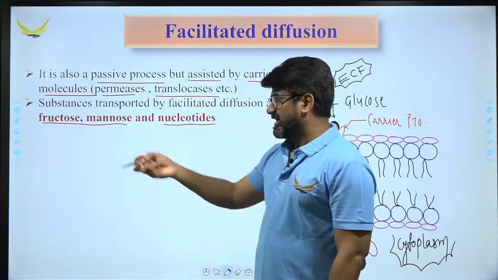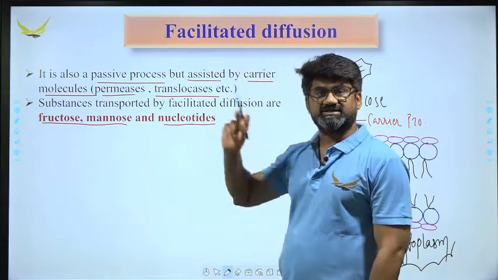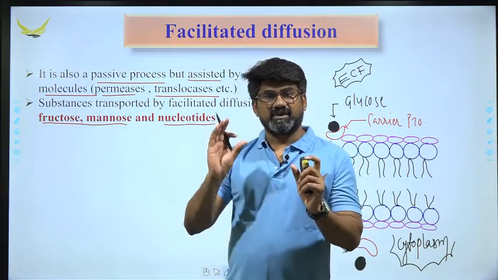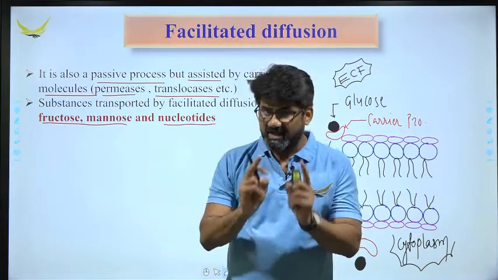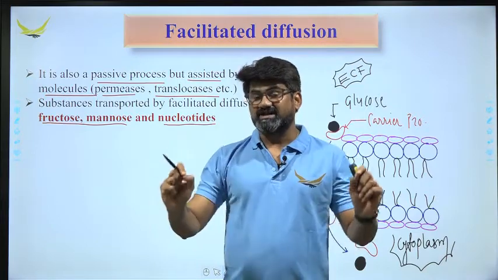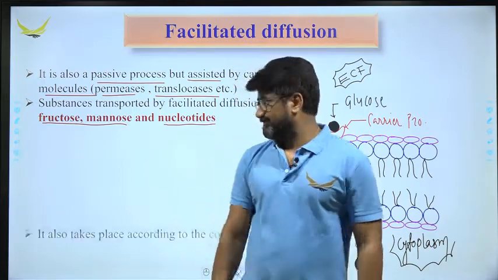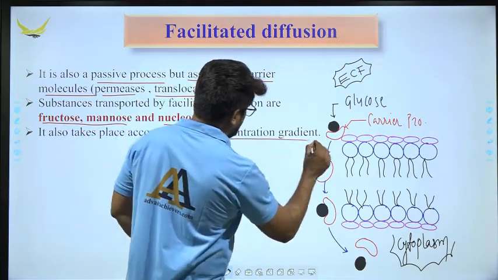And if it is due to any kind of carrier protein, then it is considered facilitated diffusion. One important thing you need to remember is that it is a diffusion, so the movement of molecules is always according to the concentration gradient, and it does not require expenditure of ATP. The only requirement is the carrier protein.